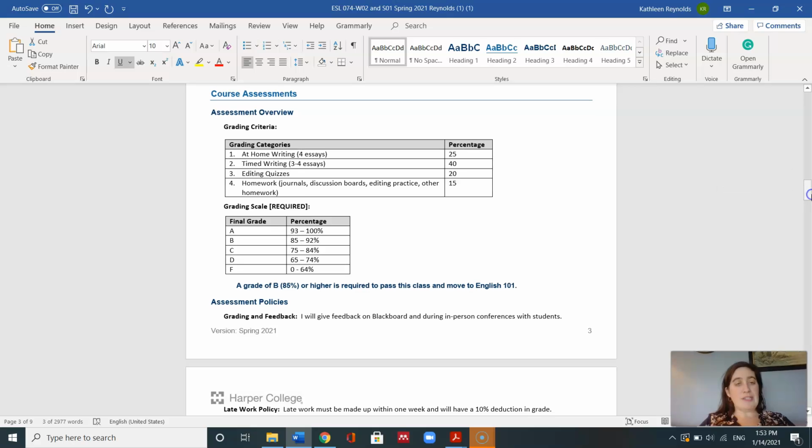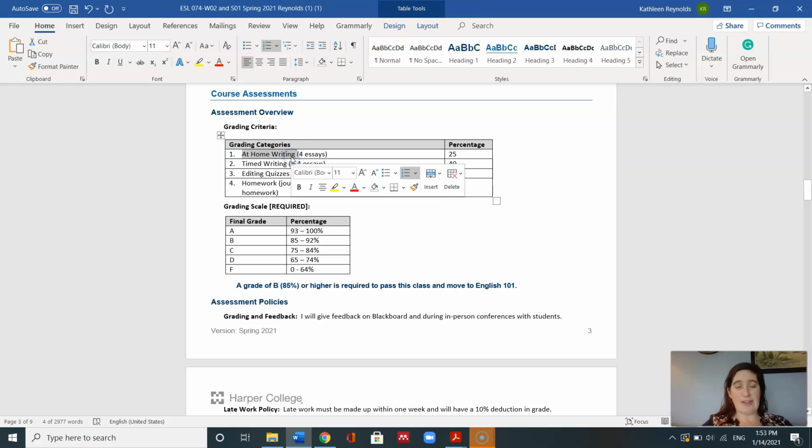Okay, a little bit about the grading for this class. Like I said, some grading will be based on the at-home writing. That's the writing we do over 2, 3, 4 weeks. Some will be based on the timed writing. That's the writing we do quickly in 2 hours. You'll also have editing quizzes. We will have quizzes almost every week, short quizzes almost every week, and we will have homework. Homework might be journals, discussion boards, editing practice, or any other homework.